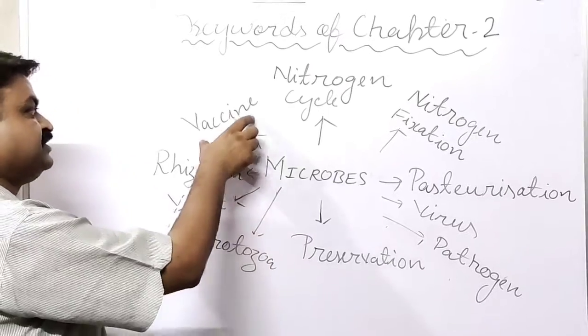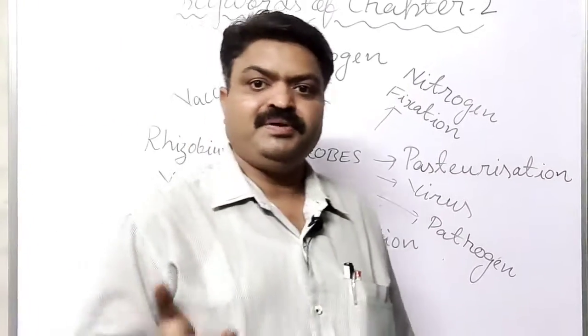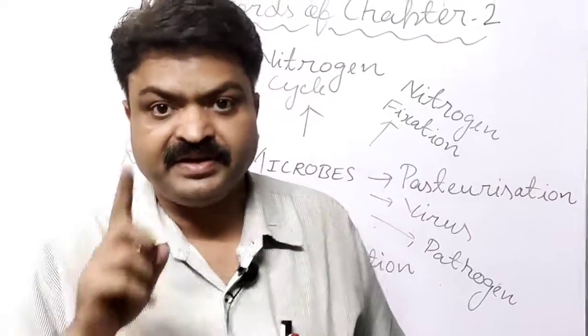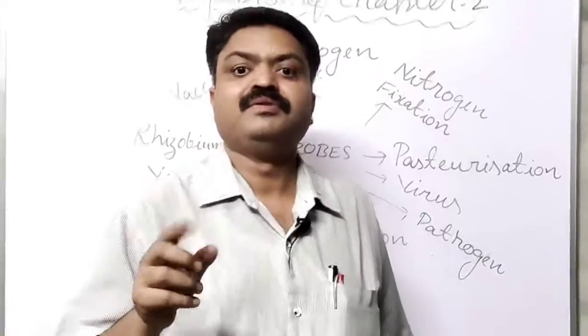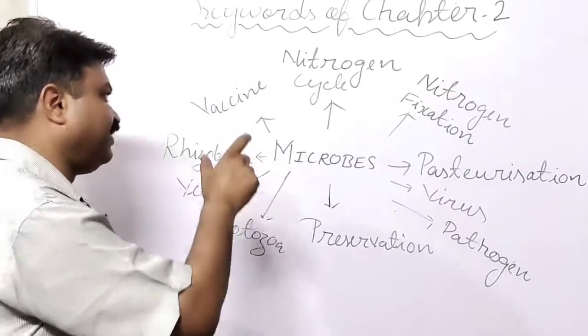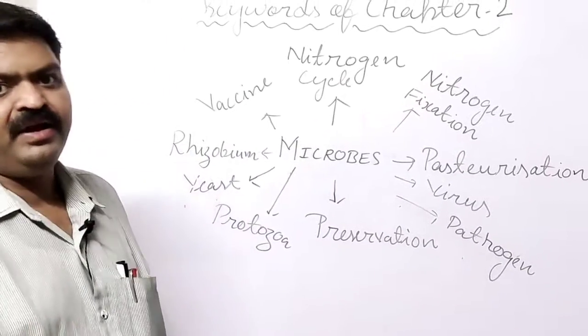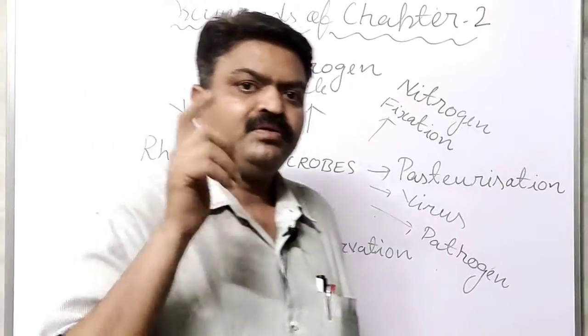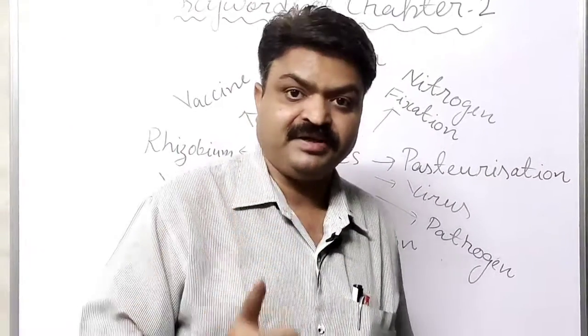Next is vaccine, or vaccines. Nowadays, people are vaccinated, student, to protect from corona. What are the vaccines? There are different vaccines: polio vaccine, hepatitis vaccine, tuberculosis or TB vaccine, and tetanus vaccine.